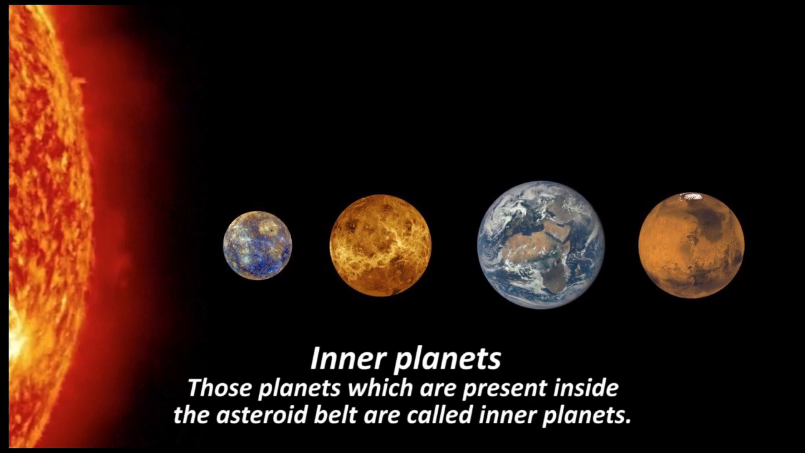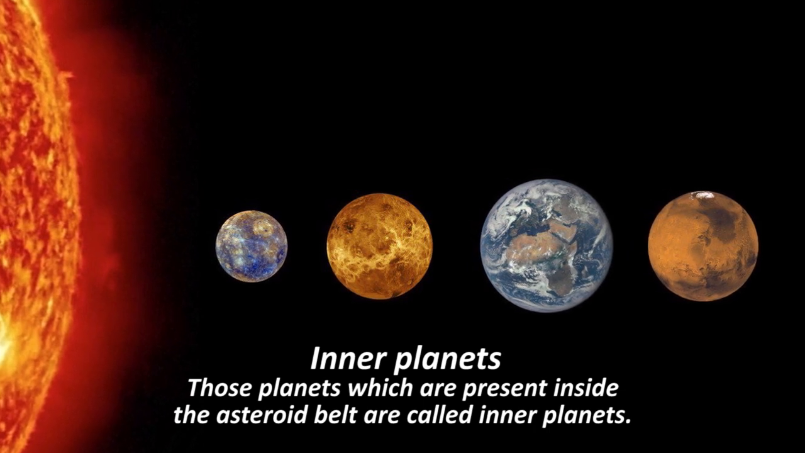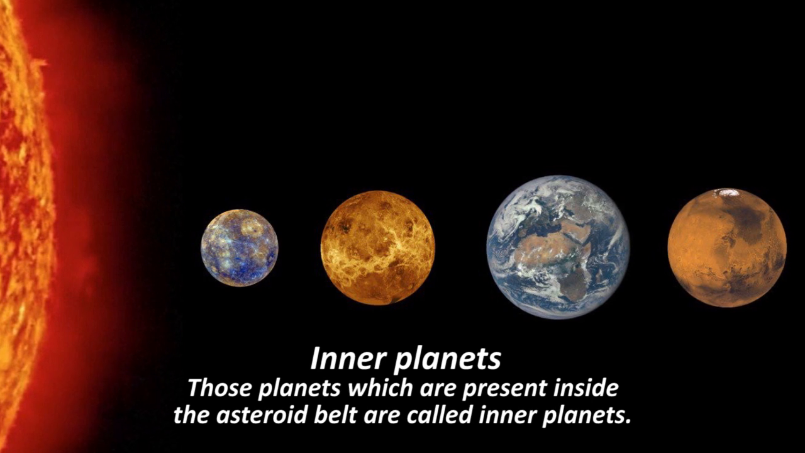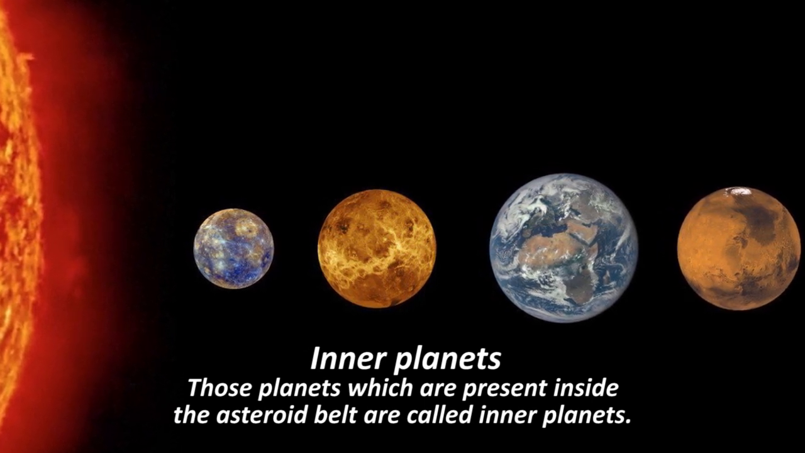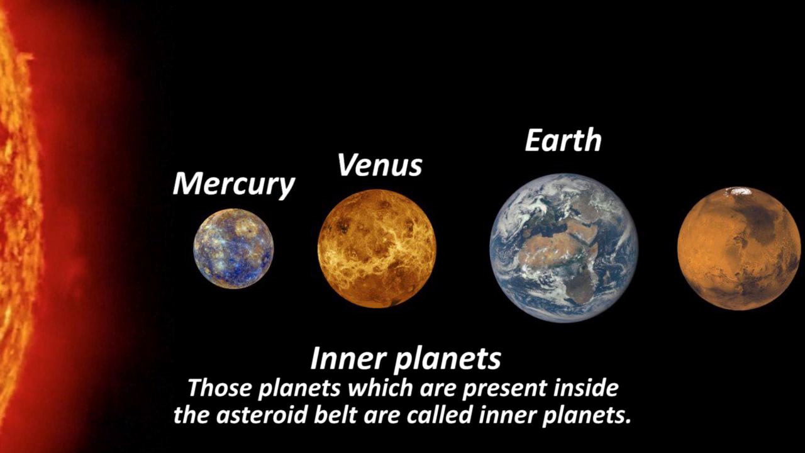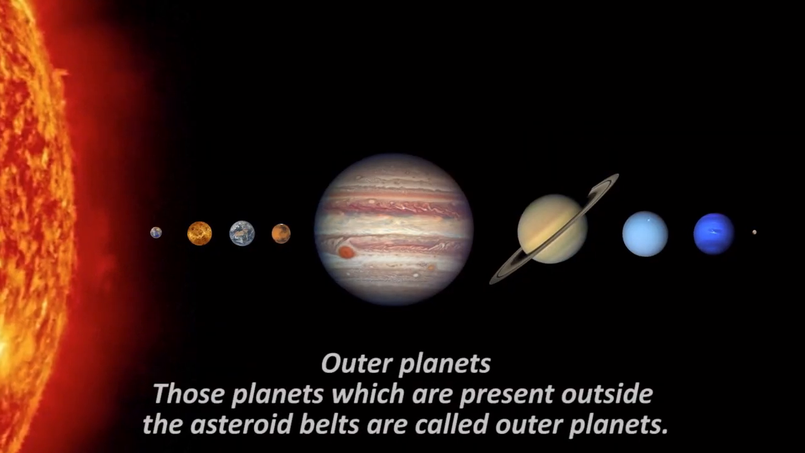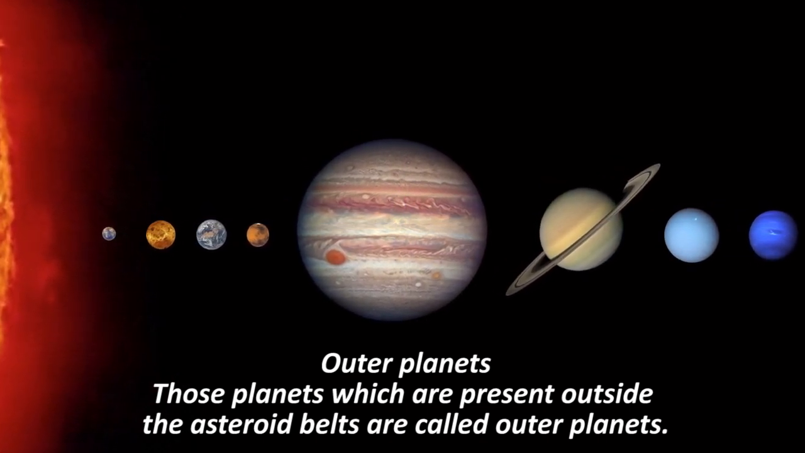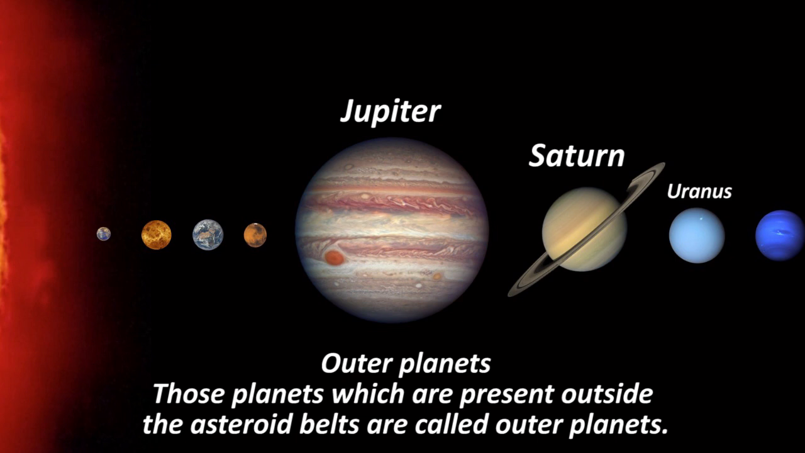Those planets which are present inside the asteroid belt are called inner planets. In our solar system, we have planets, we have asteroids, we have meteors, we have comets, right? So basically, those planets which are present inside the asteroid belt are called inner planets, and they are Mercury, Venus, Earth, and Mars. And those planets which are present outside the asteroid belt are called outer planets. That is Jupiter, Saturn, Uranus, and Neptune.